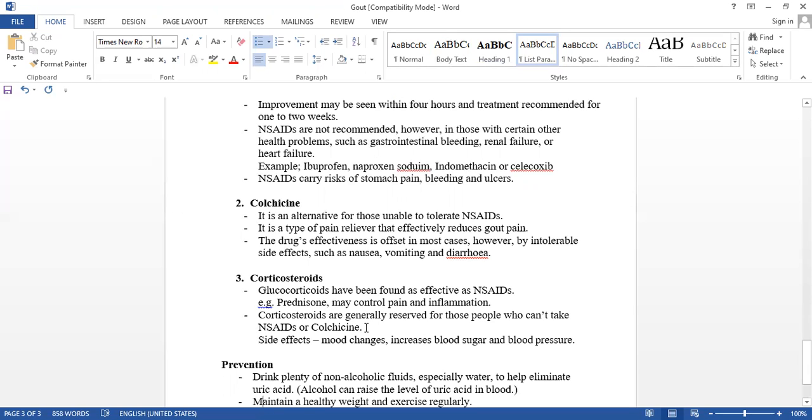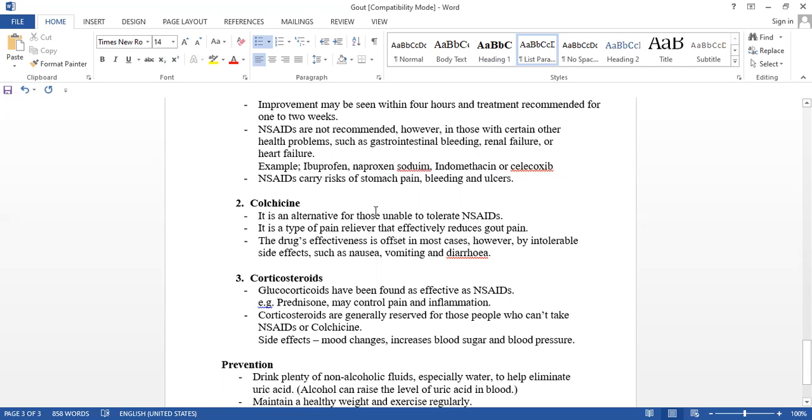Corticosteroids are generally reserved for those people who can't take NSAIDs and colchicine. Side effects include mood changes, increased blood sugar, that is diabetes, and increased blood pressure. This is all about the treatment.